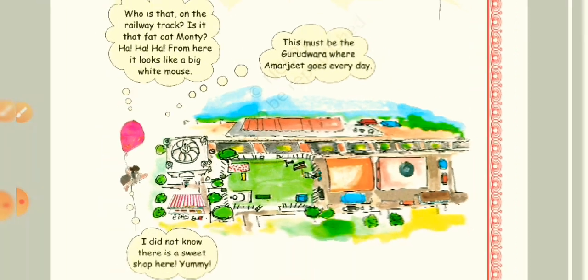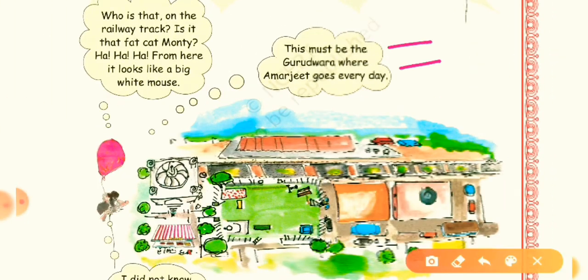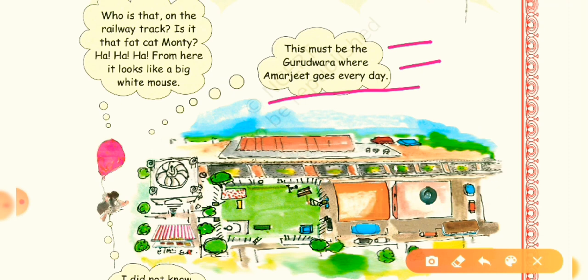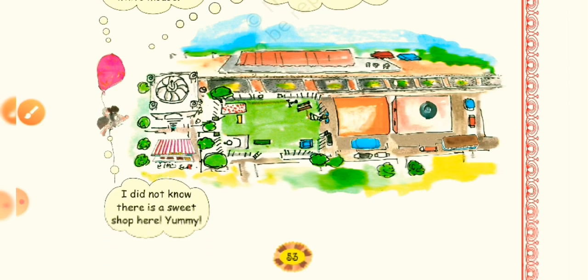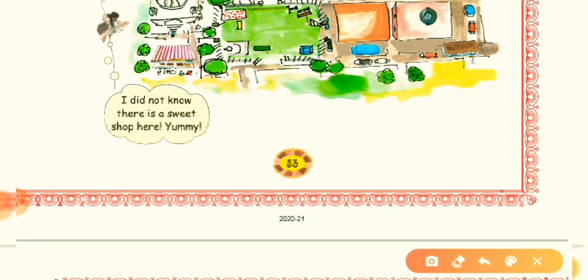Now this must be the Gurudwara where Amarjit goes every day to worship. Yes, in the previous page I told you which type of people worship here. Now I did not know there is a sweet shop here. Yummy. So here is the sweet shop. Can you see this? Yes.